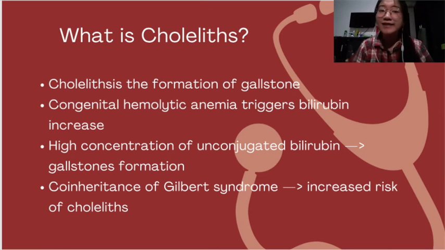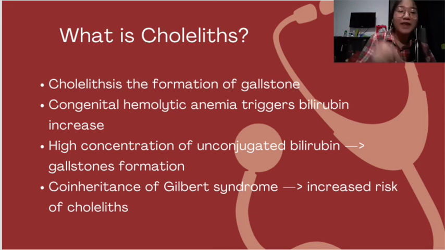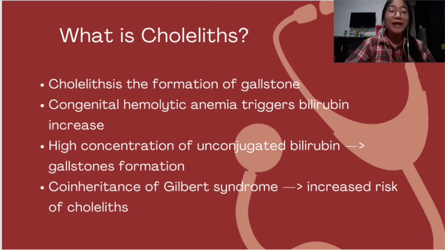So, what is cholelithiasis? Cholelithiasis is the formation of gallstones. The hemolysis process in CHA triggers the increase of bilirubin from the breakdown of heme. This will cause a high concentration of unconjugated bilirubin in the blood and eventually in the biliary tract. They will then pile up and gallstones will be formed. When the patient has also inherited Gilbert syndrome, the risk of gallstone formation will increase.